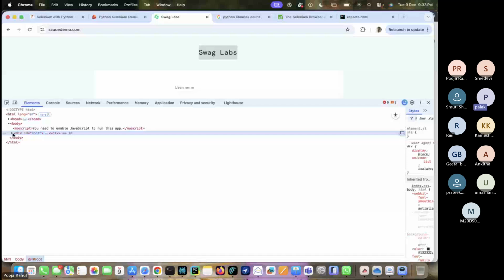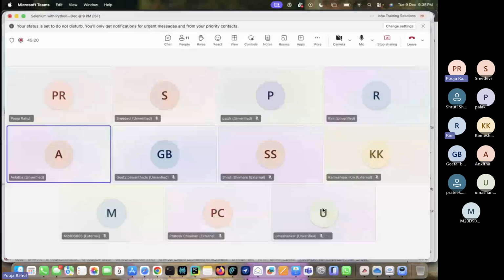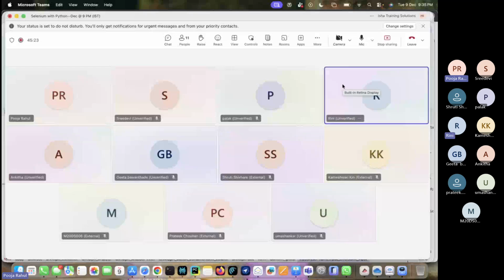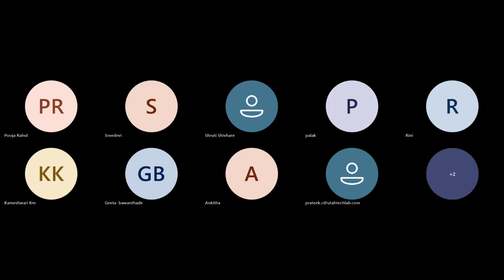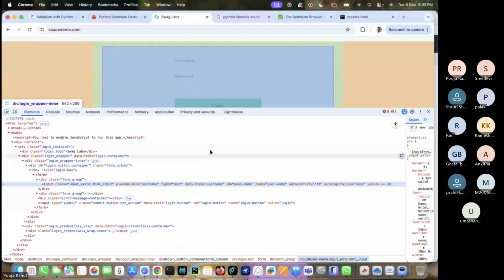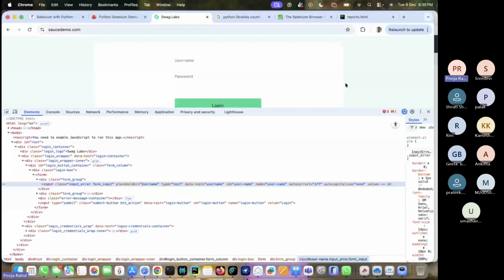Rahul, your screen is stuck, I think. Guys, are you facing the same issue? Yes, I thought it was my end, so I was just checking my connection. Okay, okay, okay. Let me reshare. Can you see my screen now? Yes, yes.